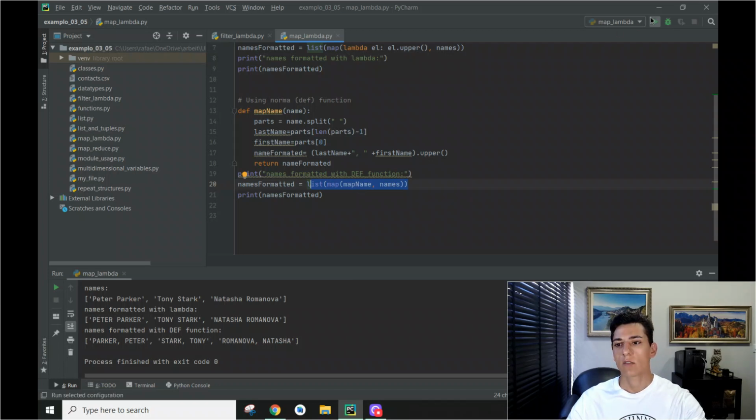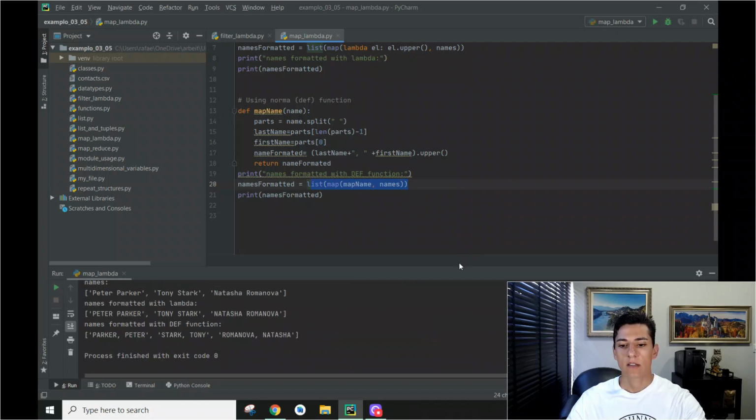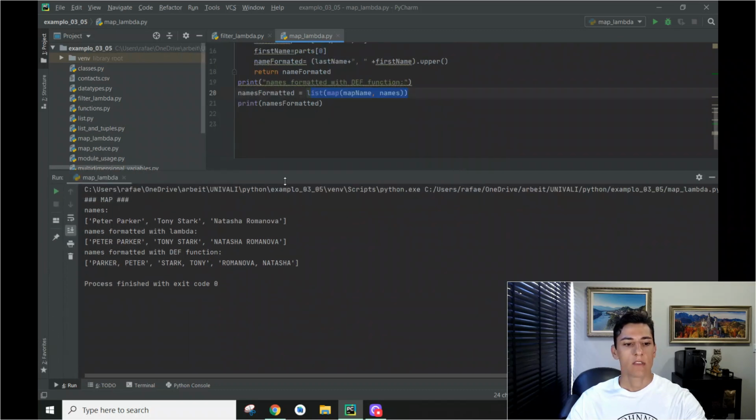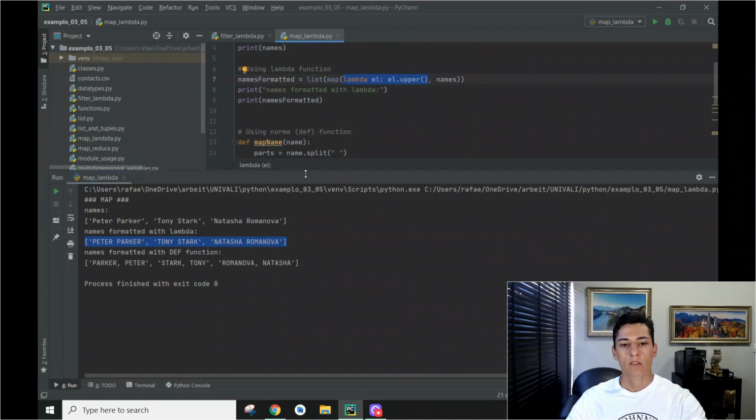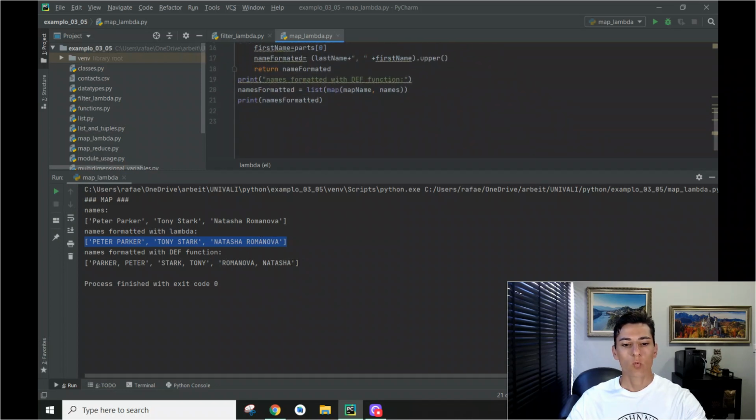So if you execute that now, let's see here the output. The first example here is the original array. Okay, in the first example, the values are the same, but they all are in uppercase, which is what we have done with the lambda function here. And in the last part of the example, we have all names transformed. We have the last name, comma, and the first name.